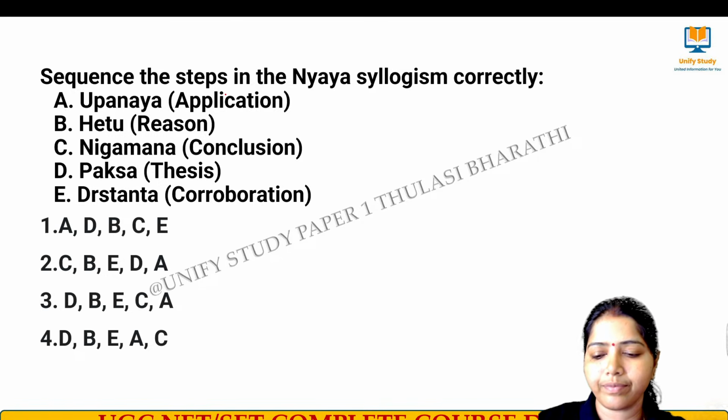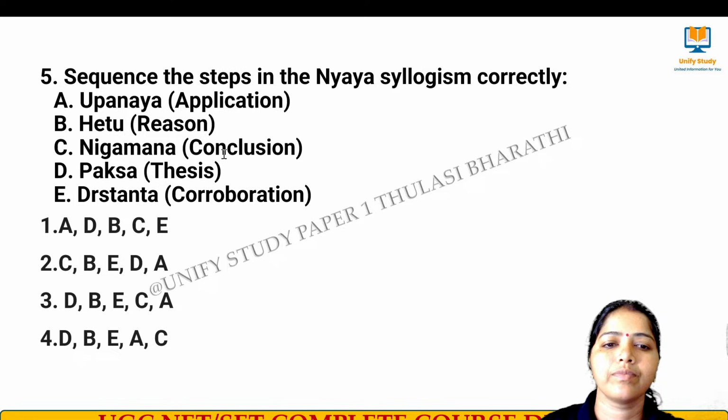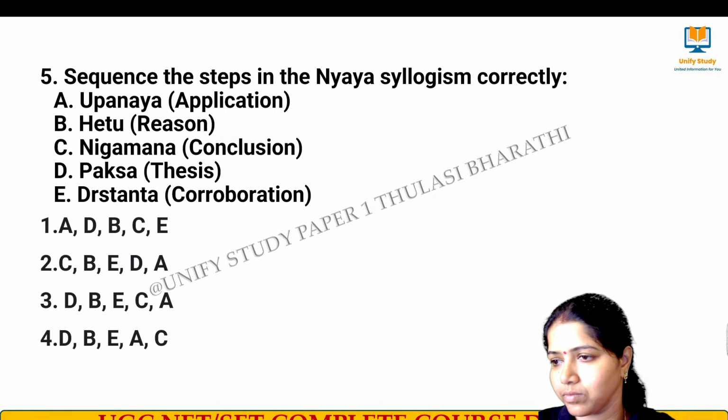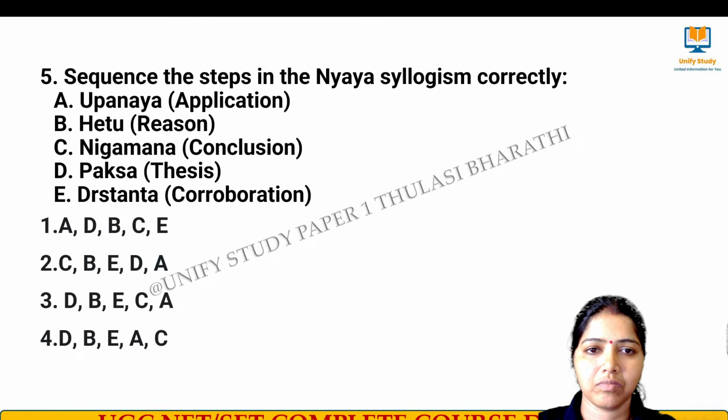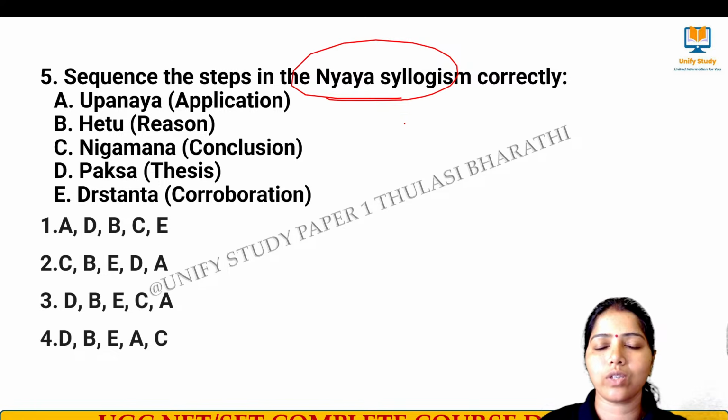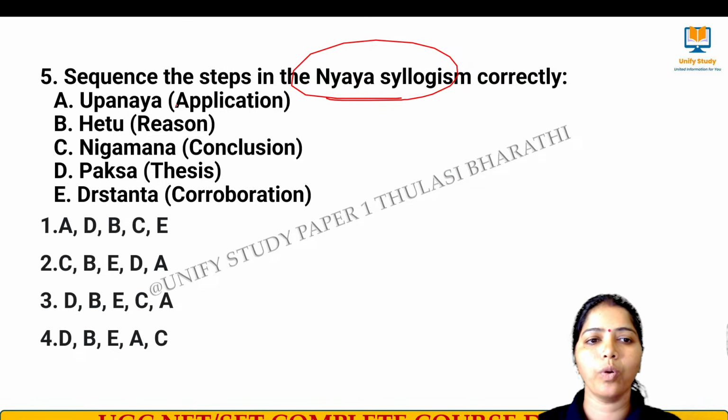Question number 5. The sequence of Nyaya syllogism. Sequence steps in the Nyaya syllogism. Upanaya, Hetu, Nigamana, Paksha, Drishtanta.